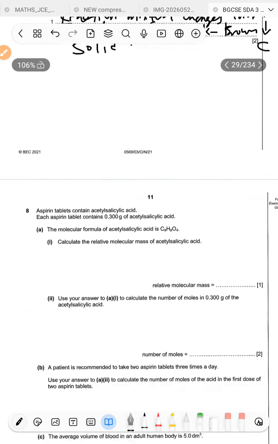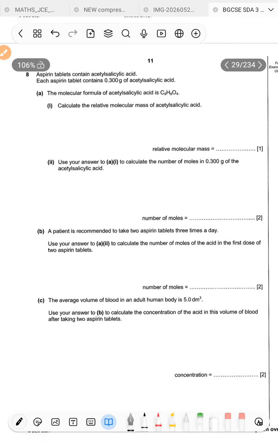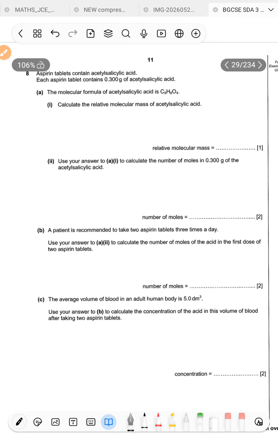Next, the question says, aspirin tablets contain acetic acid. Each aspirin tablet contains 0.300 grams of acetic acid.